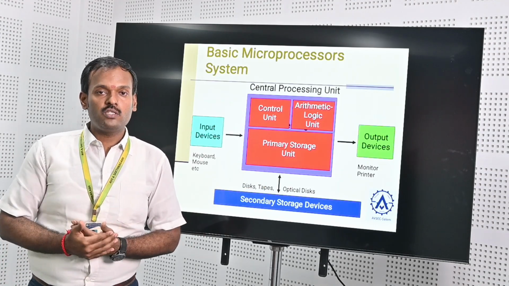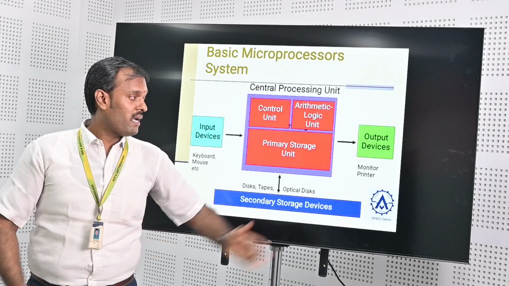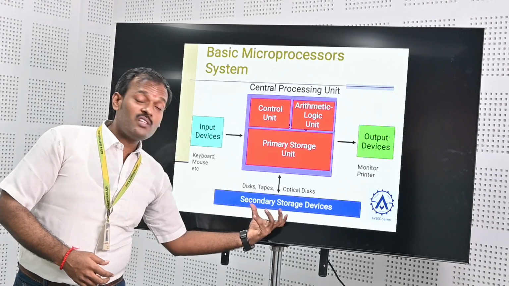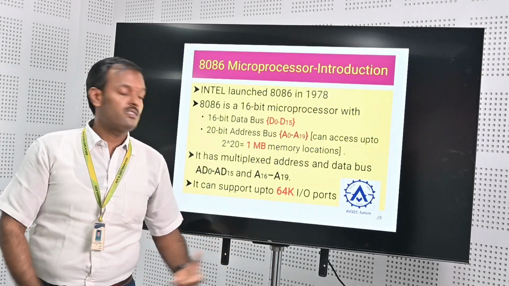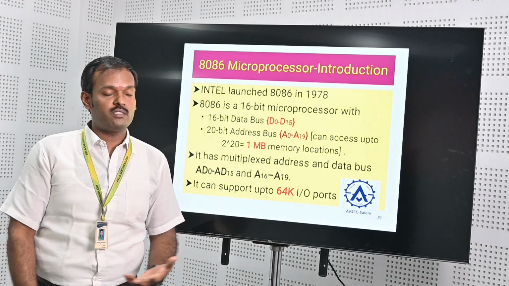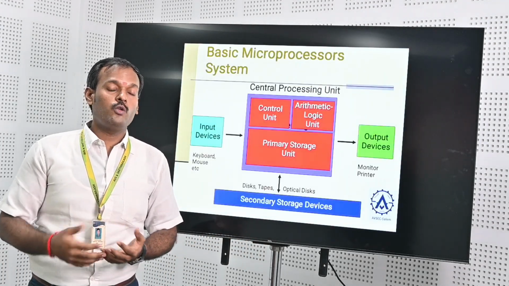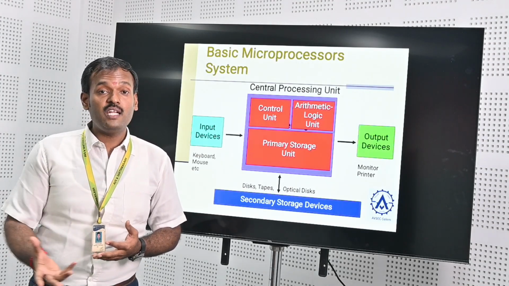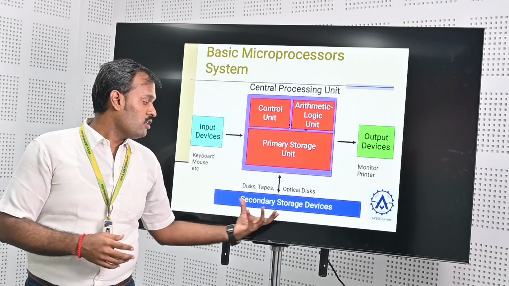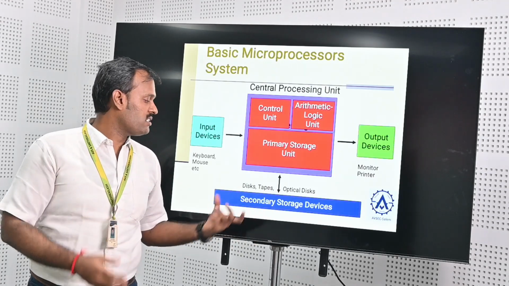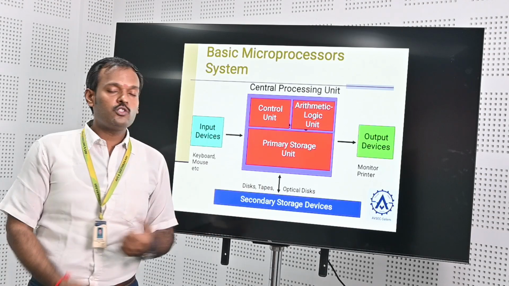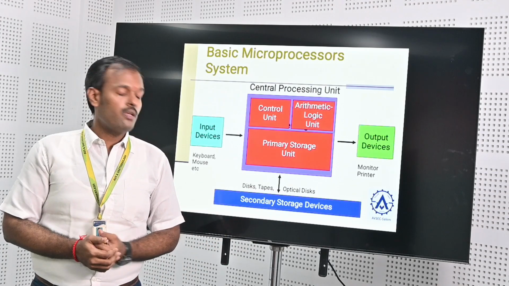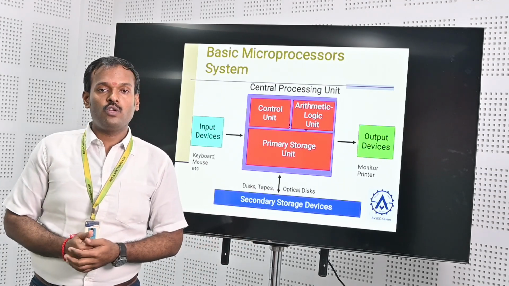Finally, after the manipulations are over, I see the data with the help of the output device. Before concluding this topic, I want to say that additional storage is nothing but a secondary storage device. We use secondary storage devices to hold a larger amount of data. Examples of secondary storage devices are disks, optical disks, and magnetic tapes. These are the best examples of secondary storage devices.